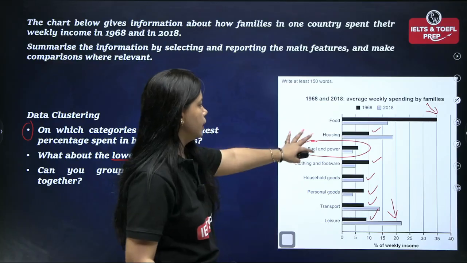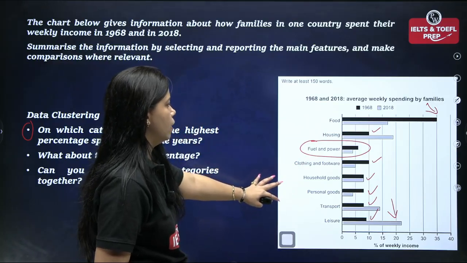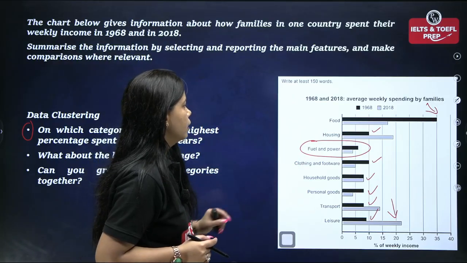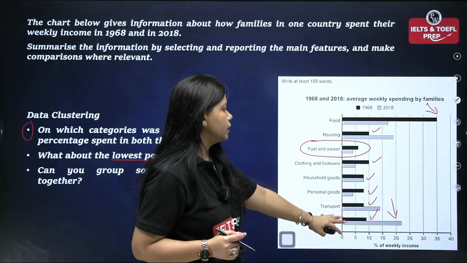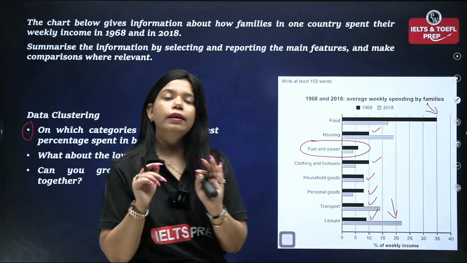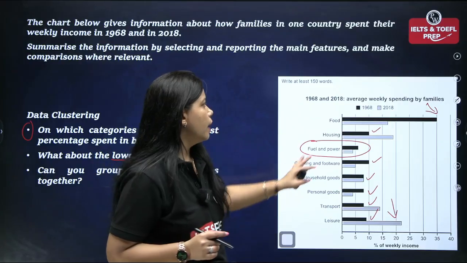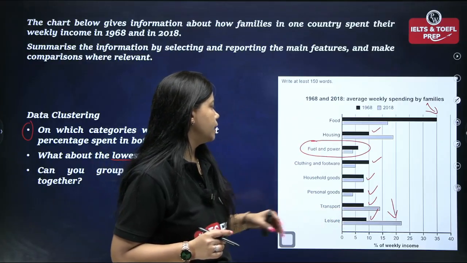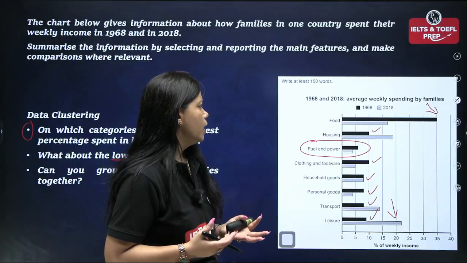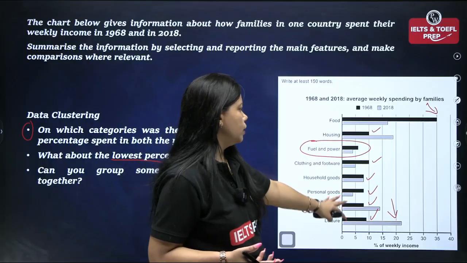So all these categories can be grouped together because here, what is happening? The spendings on these categories is up to 10% only. And that is why we can group them together by saying that people spend just about 8 to 10% on these categories.